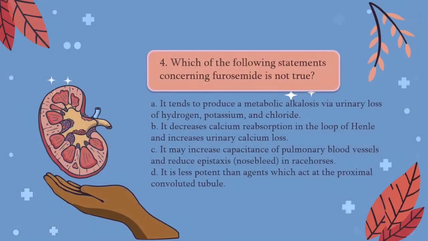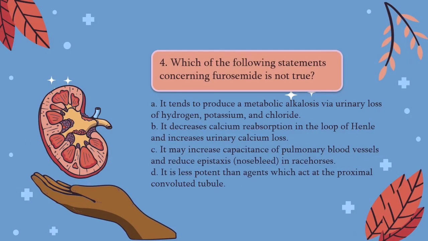For number 4, we have, which of the following statements concerning furosemide is not true? A. It tends to produce a metabolic alkalosis via urinary loss of hydrogen, potassium, and chloride. B. It decreases calcium reabsorption in the loop of Henle and increases urinary calcium loss. C. It may increase capacitance of pulmonary blood vessels and reduce epistaxis or nosebleed in racehorses.